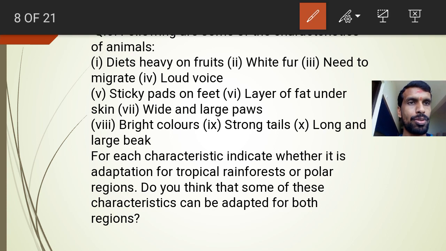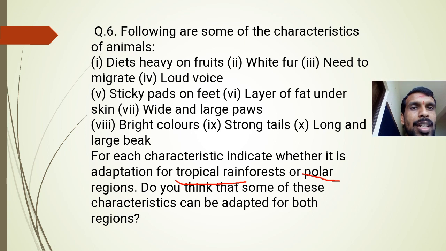So diets heavy on fruits, white fur, need to migrate, loud voice, sticky pads on feet, layer of fat under skin, wide and large paws, bright colors, strong tails, long and large beak.